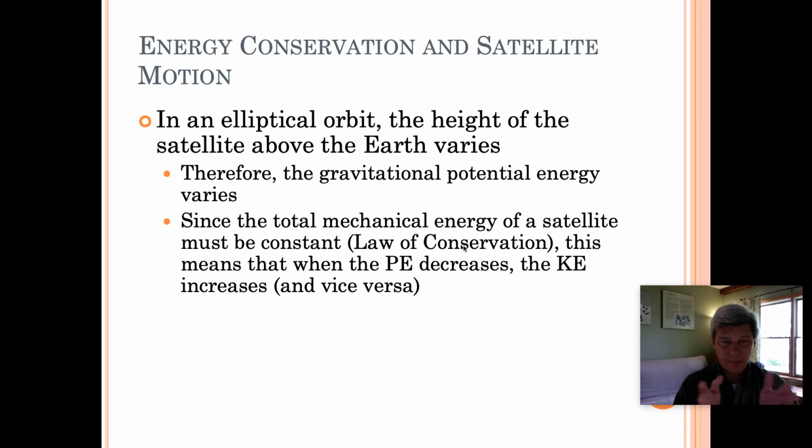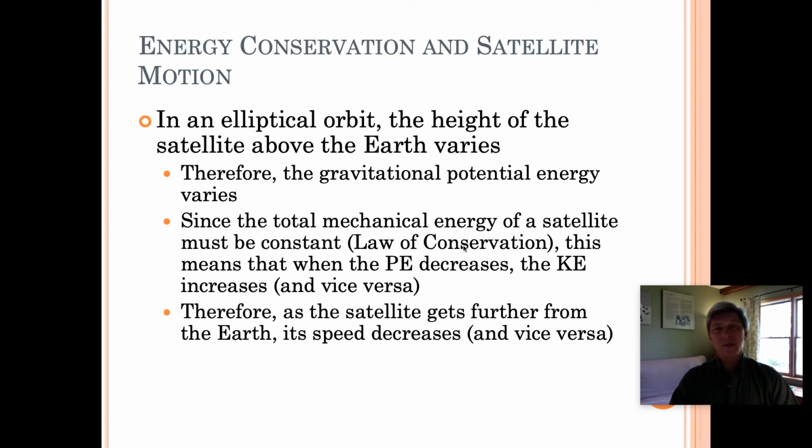So, for example, since the total mechanical energy of a satellite must be constant, right? Because the law of conservation of energy is still in play here. This means that when the potential energy decreases, the kinetic energy must increase. And of course, when the potential energy increases, the kinetic energy must decrease.